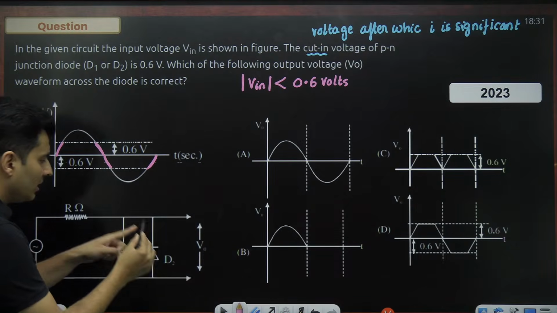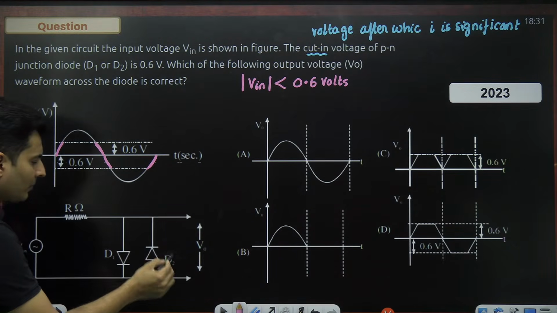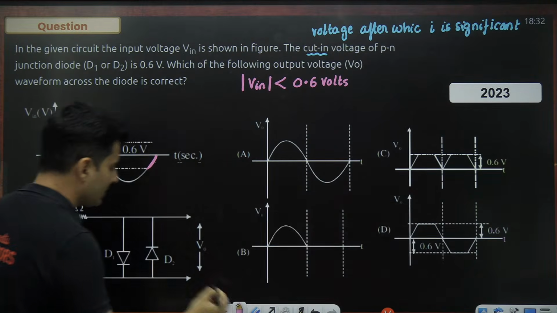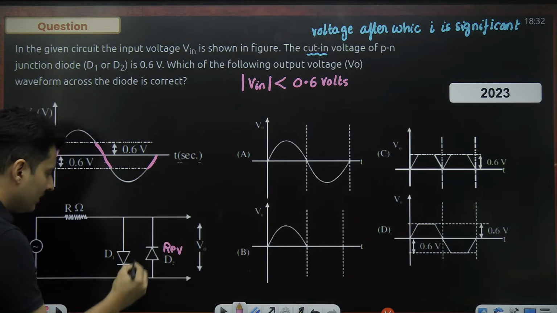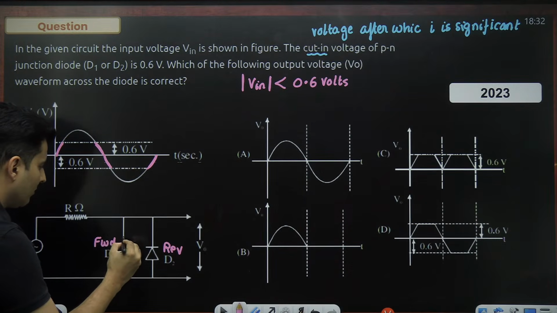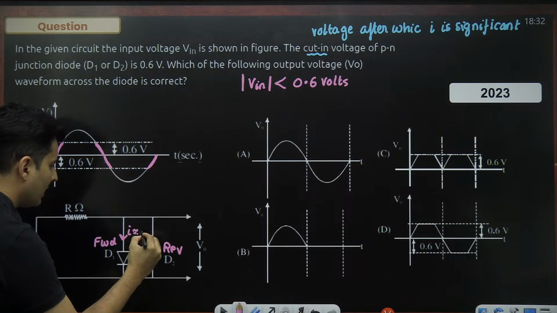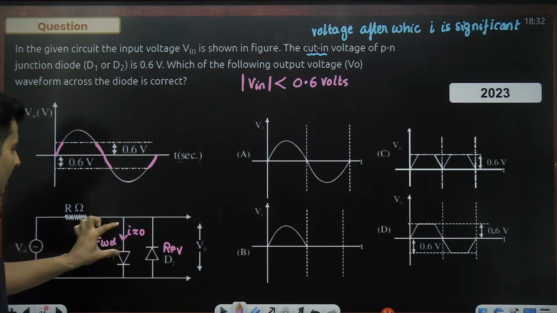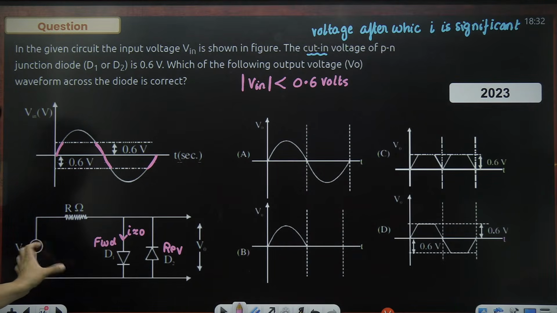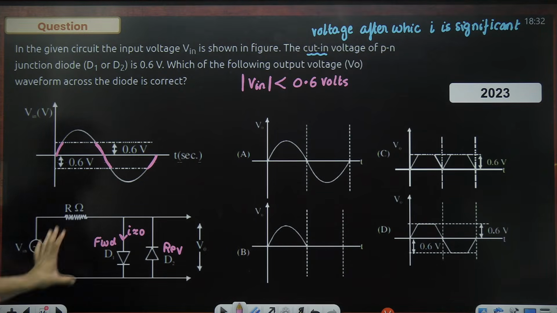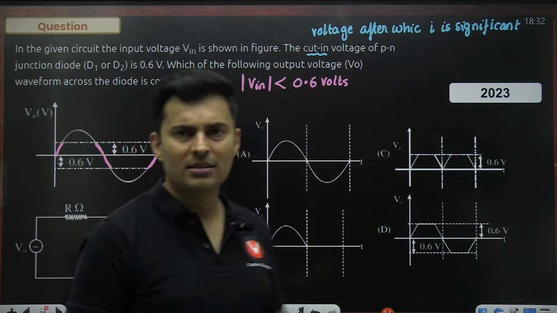First of all, D2, if you take the positive cycle, D2 will not be conducting only. This will obviously be reverse bias. This diode, yes, it is forward bias, but the current in it is negligible. If the current in it is negligible, think about it. Whatever voltage you are giving will almost come over here as it is, right? I hope that makes sense to everyone.